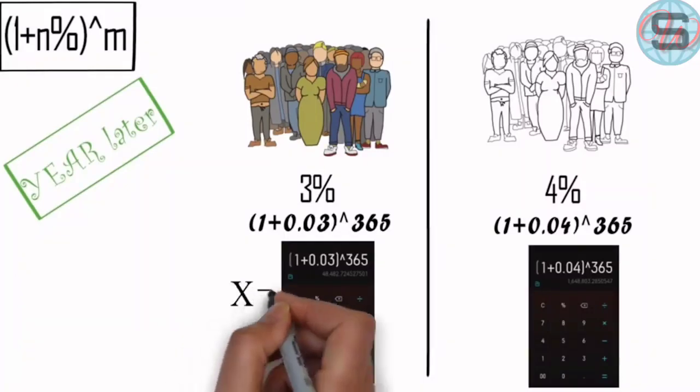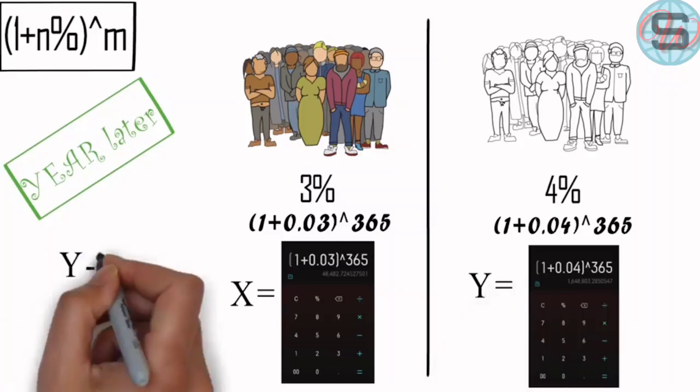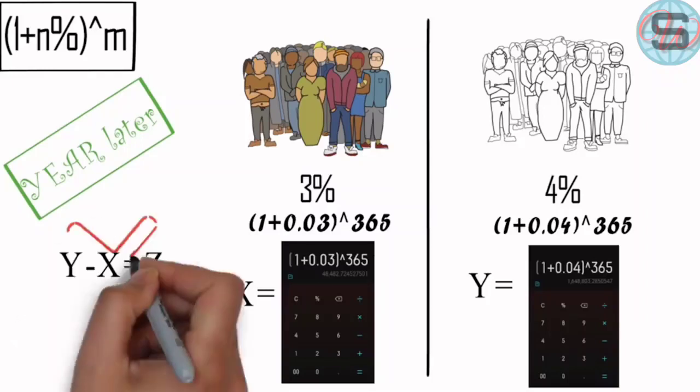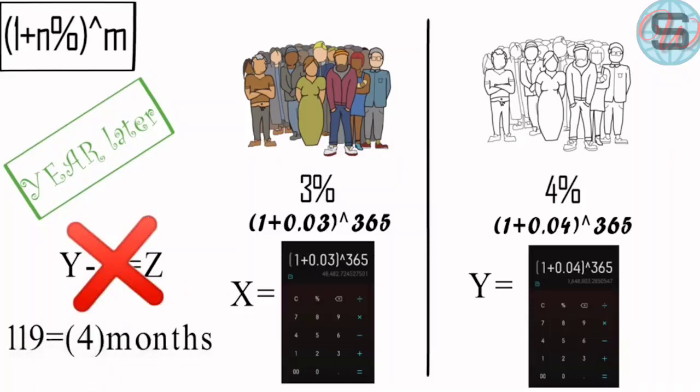Finally, if I asked you to find the difference between the two villages, you would subtract their numbers and give me the result. I'll tell you now that the mathematicians say that the difference between them is only 119 days, meaning you should add 119 days to the first village to be like the second village.